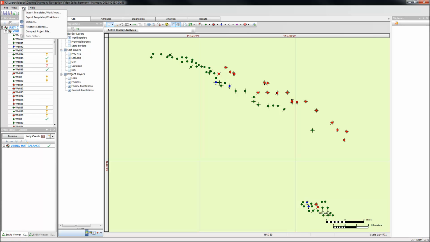If you wish to import or export templates or workflows, you can do this through the Tools menu. Tools also contains the Location to Compact File button to decrease the storage size of your file.